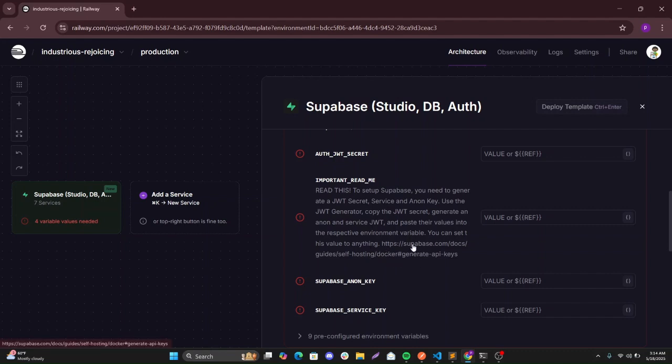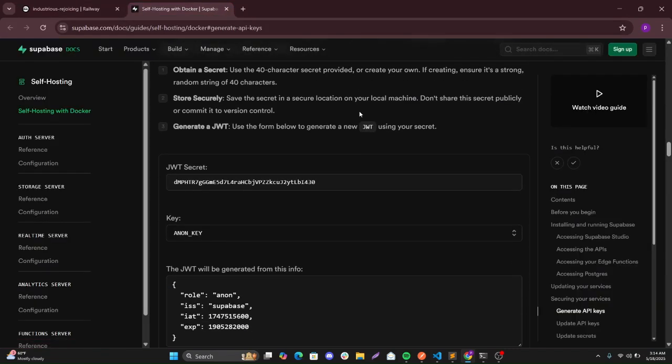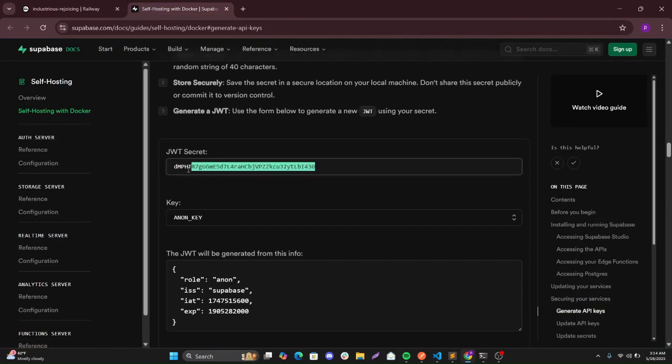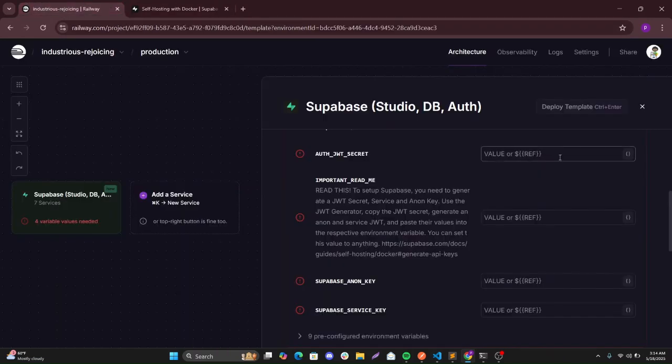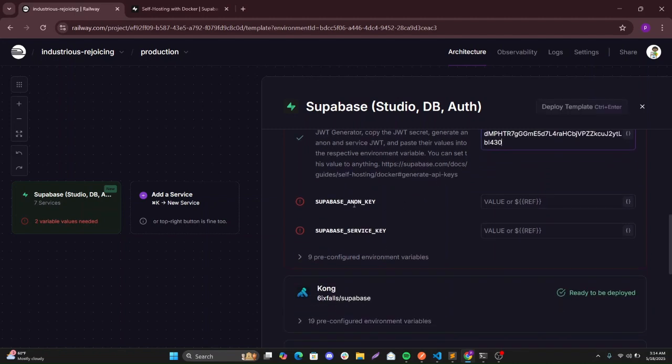So you click on this URL, you're getting this instruction. So we pick this as our JWT secret, paste it here, and then we need the anon key and the service key.